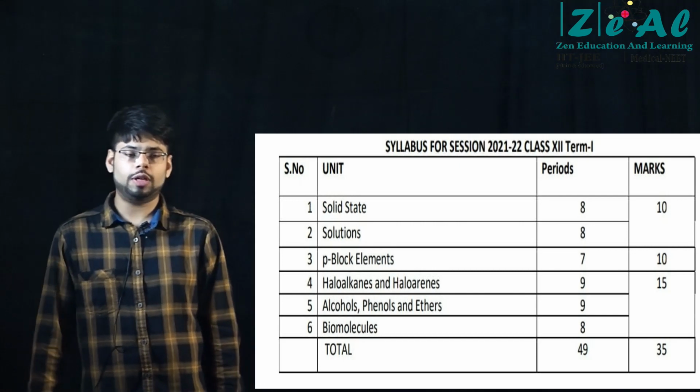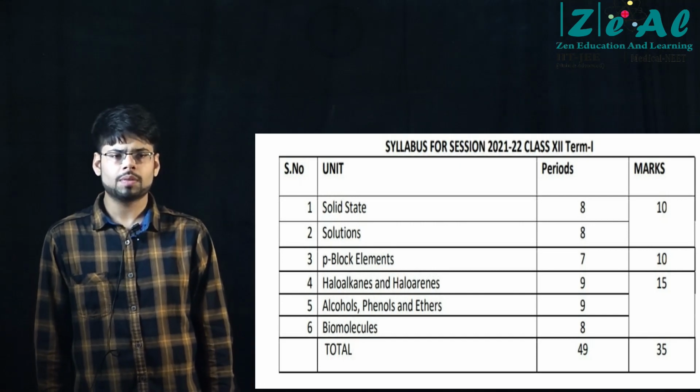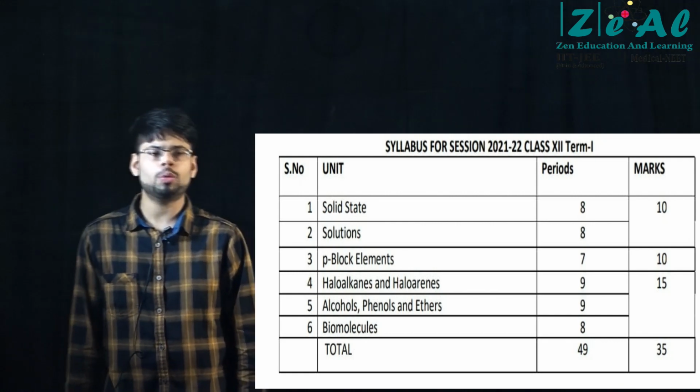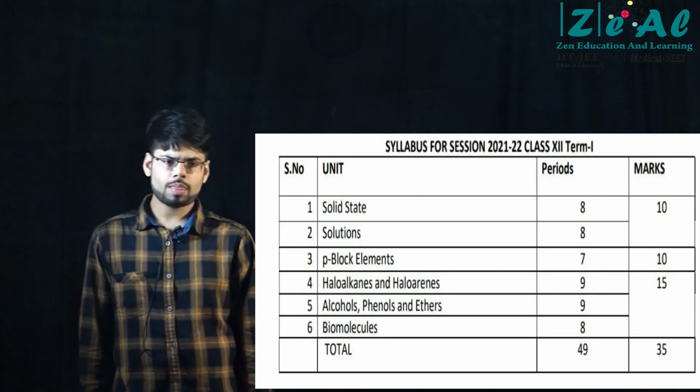So first, when you start studying the chapter, do carbohydrates. After carbohydrates, you come to amino acids. After amino acids, you come to proteins. And after proteins, you go to DNA and RNA.